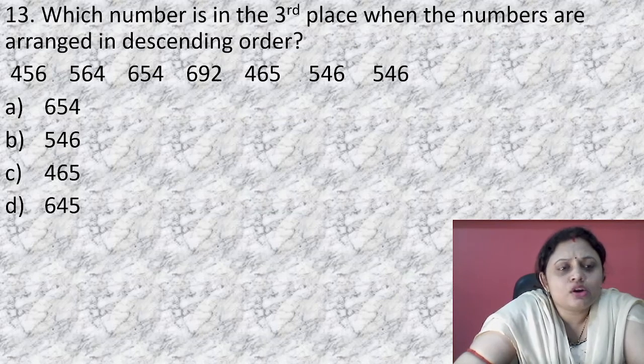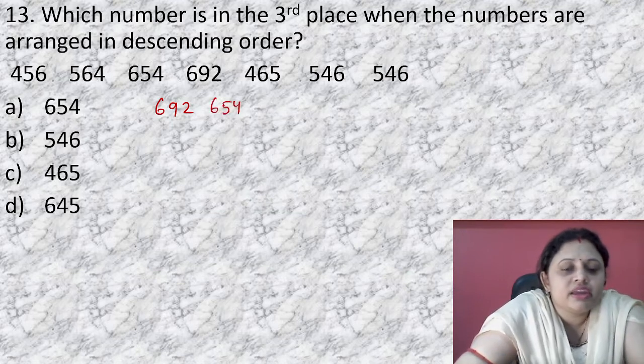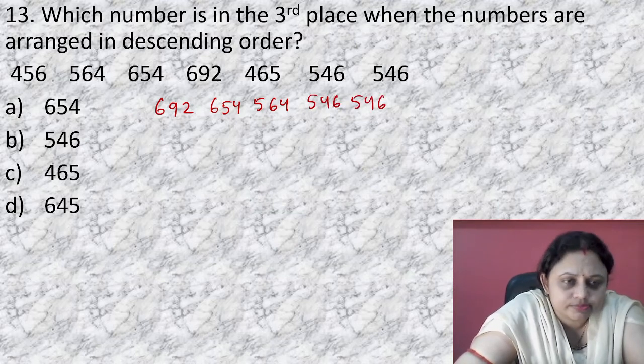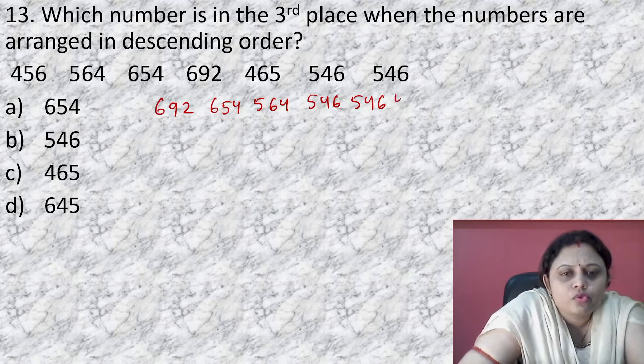In descending order, we first write the greatest number. Which is the greatest number? Between 654 and 692, 692 is greater, then comes 654. Then 564, then 546. Next comes 465, and finally 456.